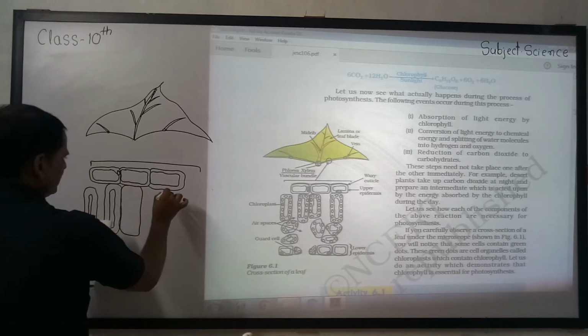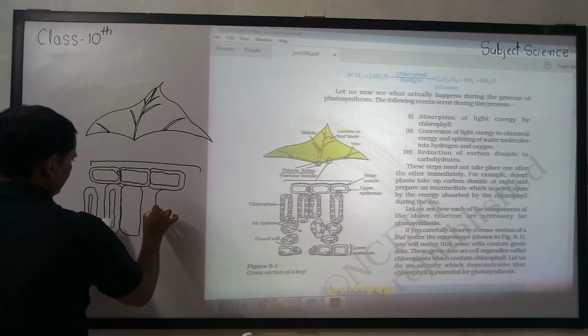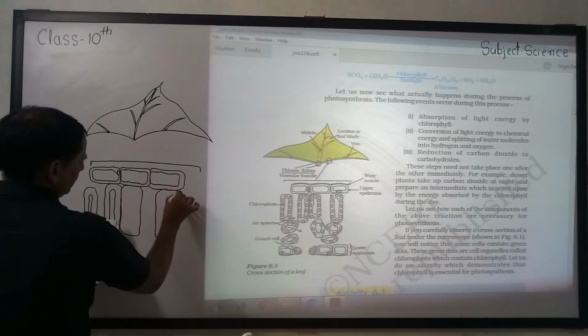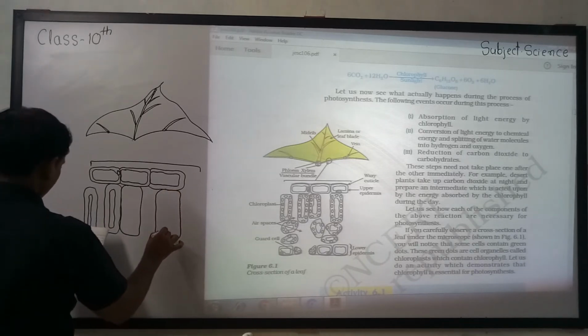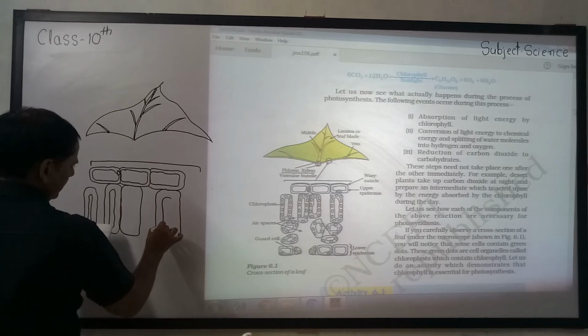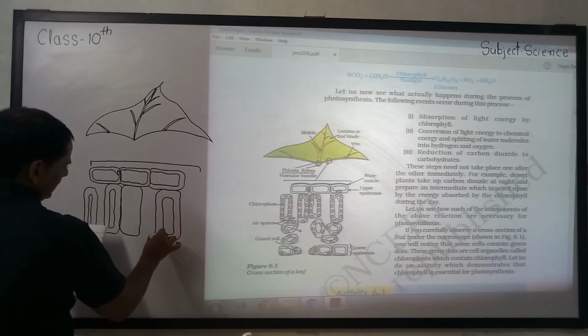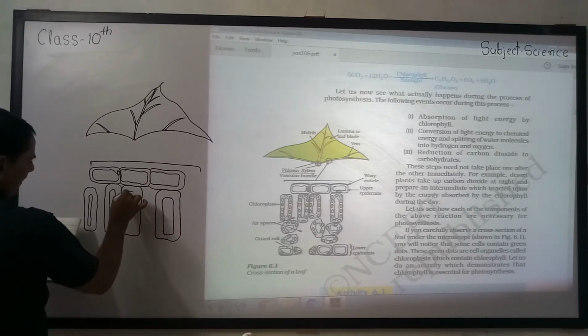This diagram is very important. Sometimes asked in board exam, right? 3 to 5 marks question, right? Draw the diagram and explain cross section of leaf, right? Here is the internal part of leaf.